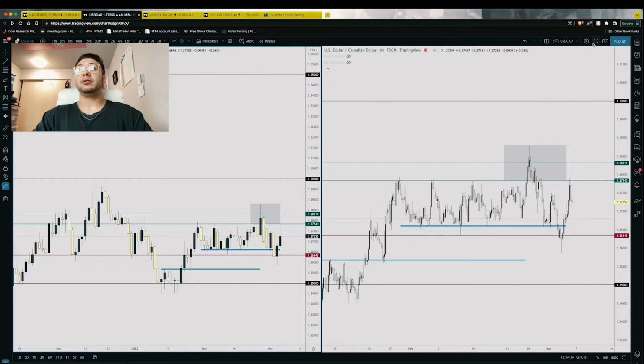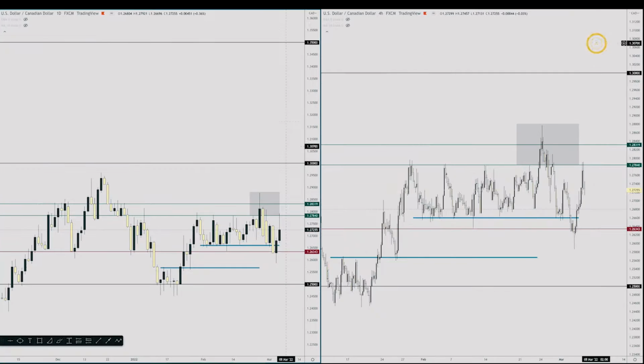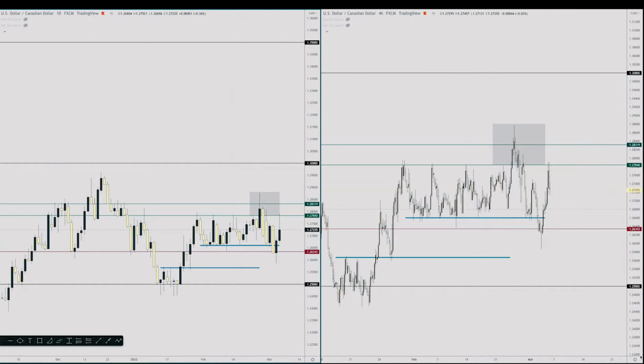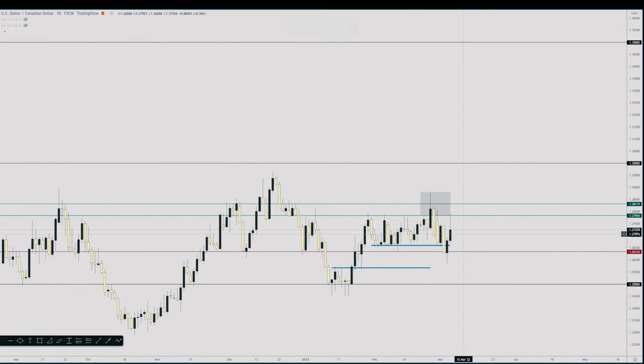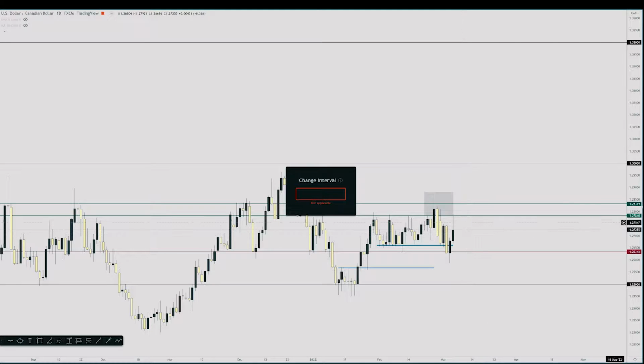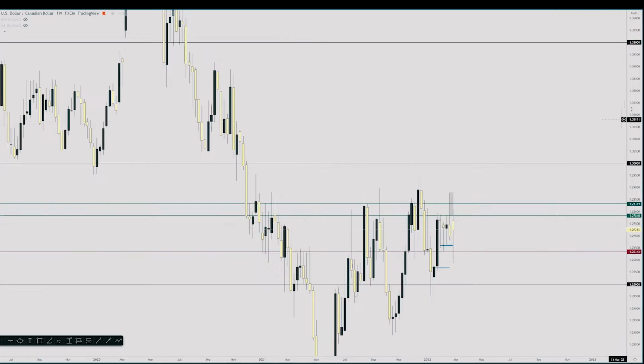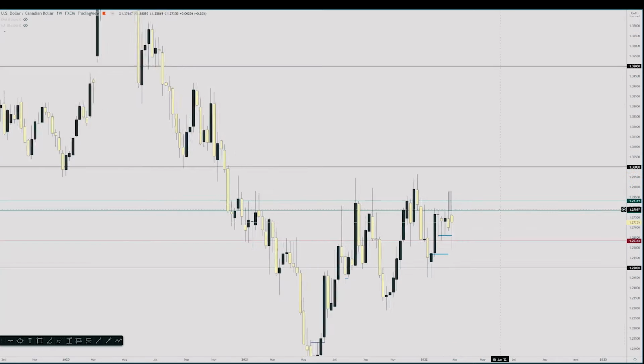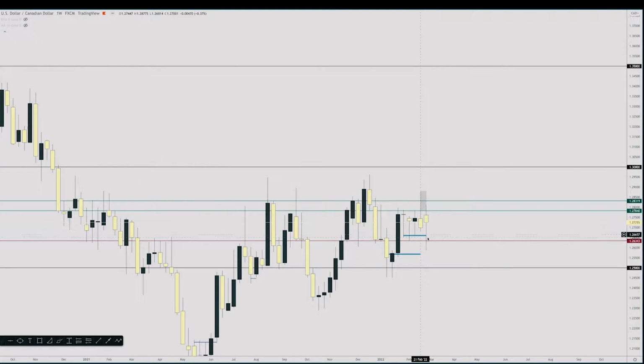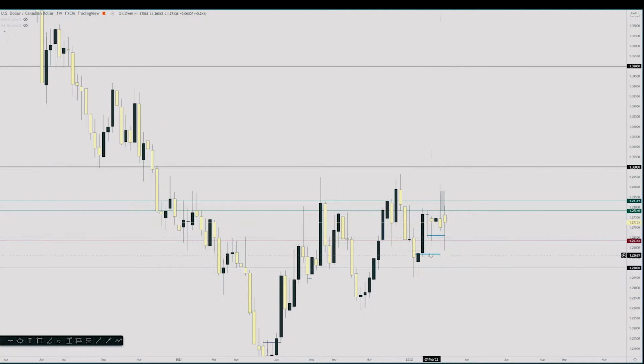Okay, next pair. Looking at the USD CAD. So let's see here. I'm going to go full screen on this as well. Start with the weekly. We made a big seller's exhaustion candle right down here. So sellers are struggling to break this level.